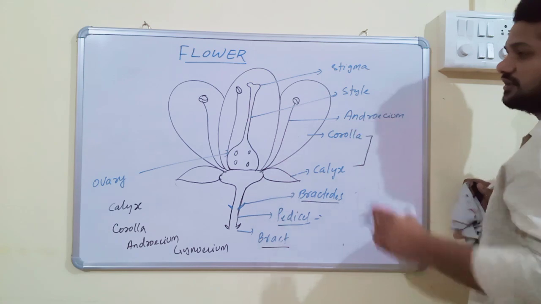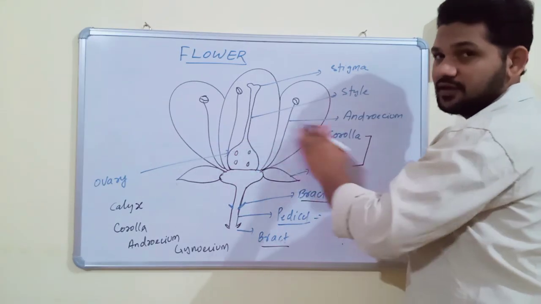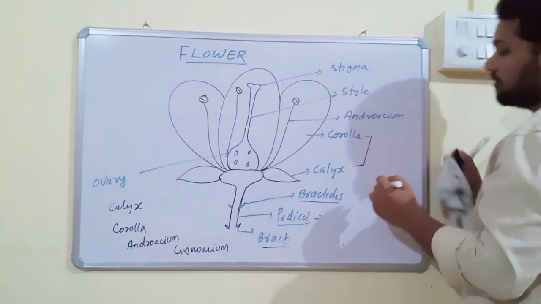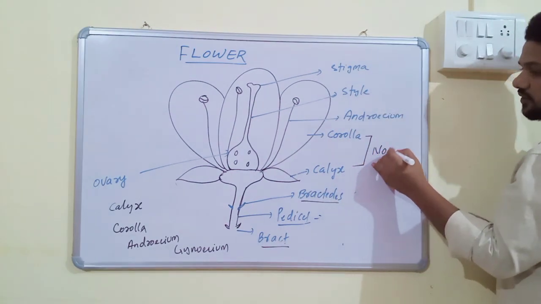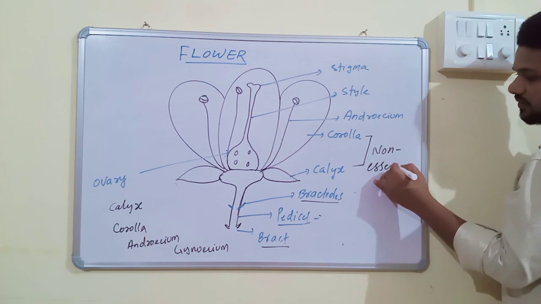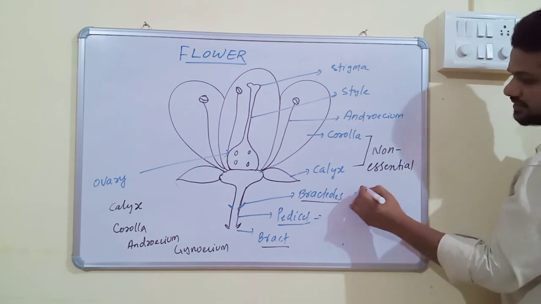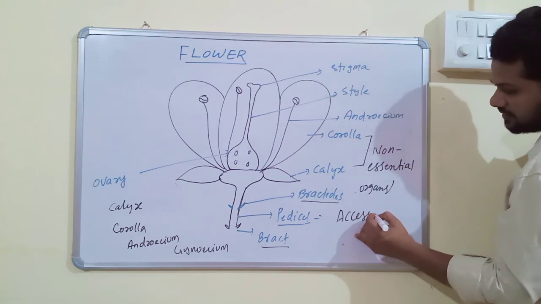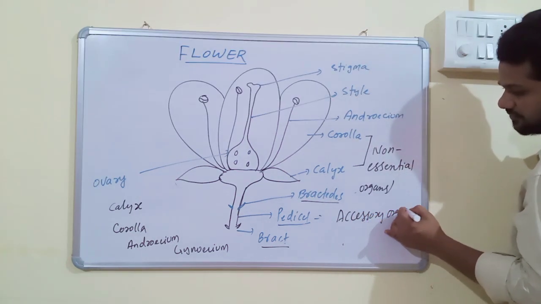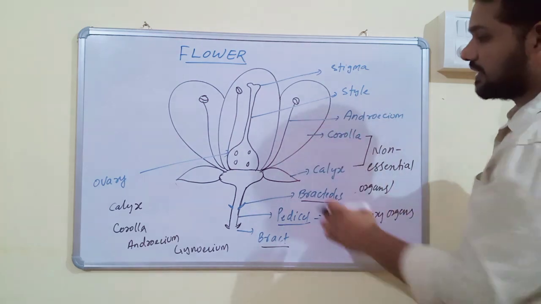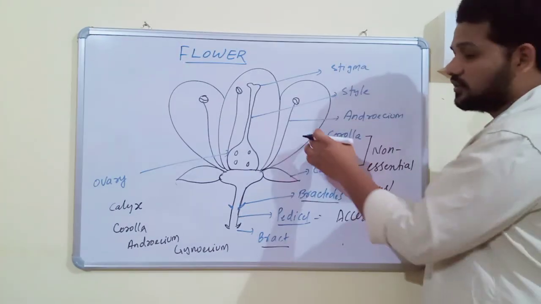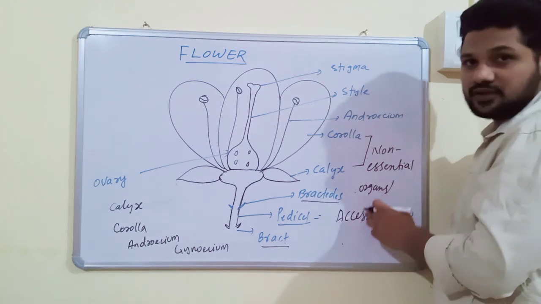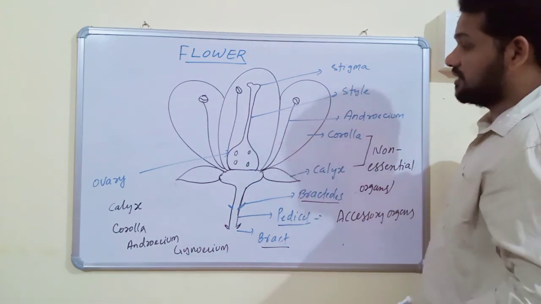Calyx and corolla, these 2 floral organs of flower, do not take part in sexual reproduction. Hence, calyx and corolla are called non-essential organs, or accessory organs of flower. Calyx is the first whorl, and corolla is the second whorl. Both are called non-essential or accessory organs because they do not take part in sexual reproduction.